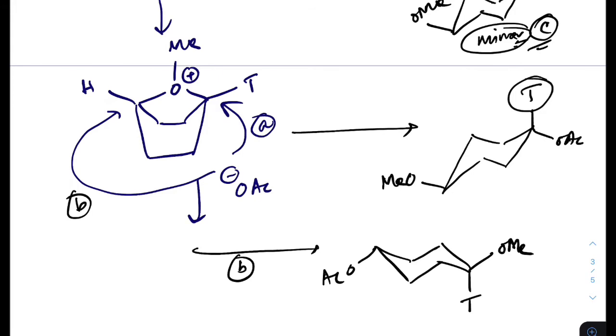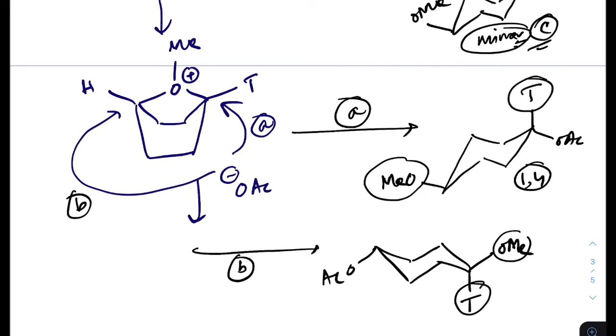Tritium and methoxy are in 1,4 position due to following path A, and there the tritium and methoxy are on the same carbon due to following path B.